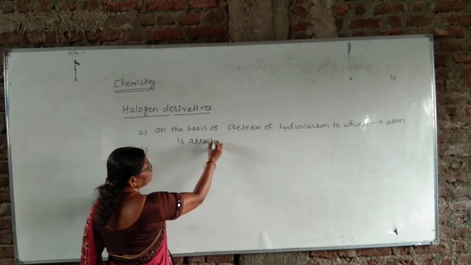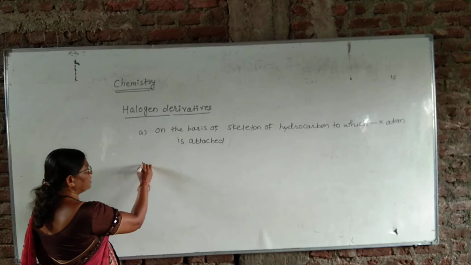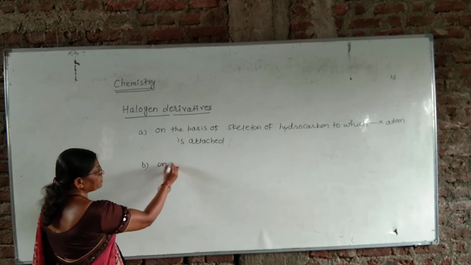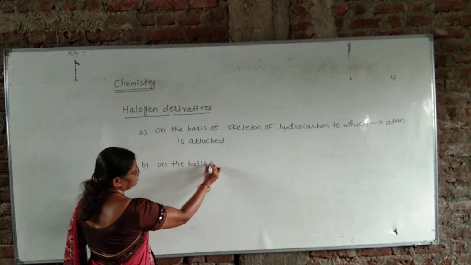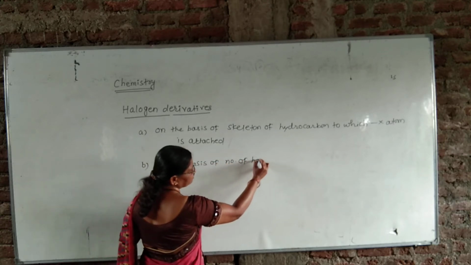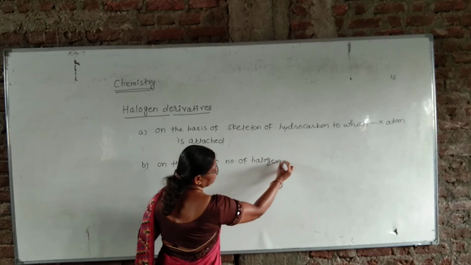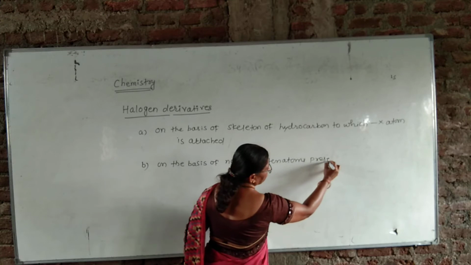This is the first main class of the halogen derivatives, and second class on the basis of number of halogen atoms present in the molecule.